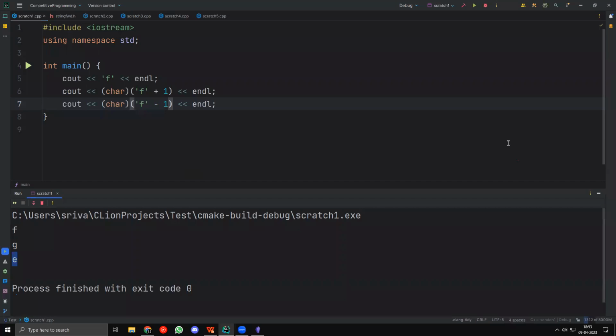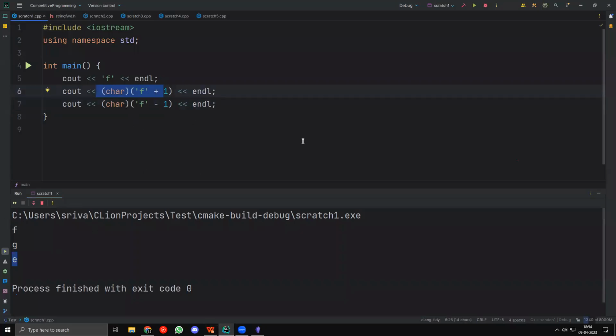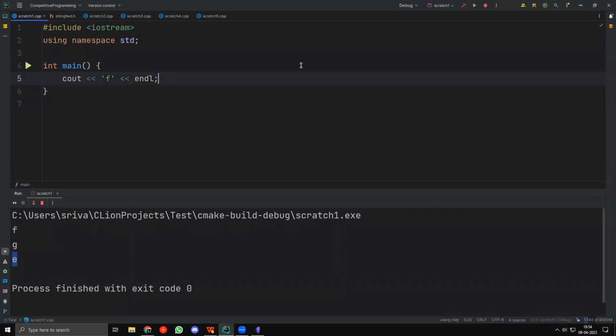Okay. Rupam says, does Java also follow the BODMAS rule? Yes, Java does also follow the BODMAS rule. Okay, fine. So these are basically the arithmetic operators. And yes, you can in fact perform addition with characters.